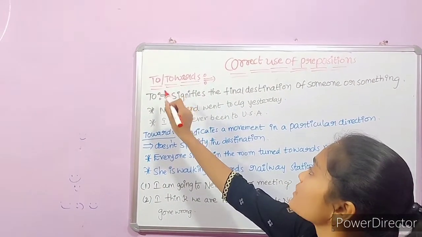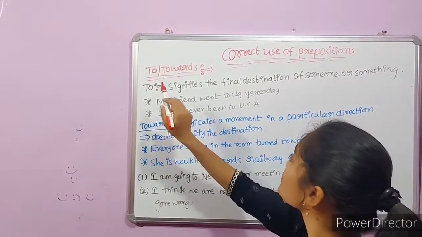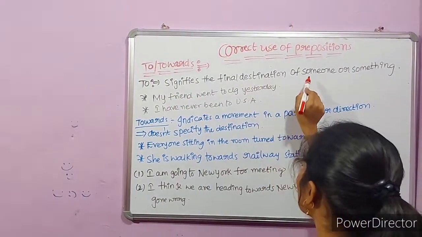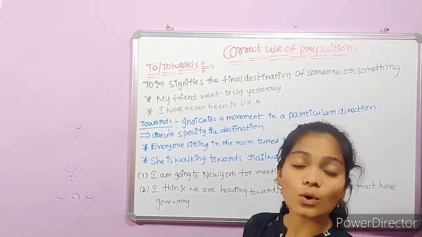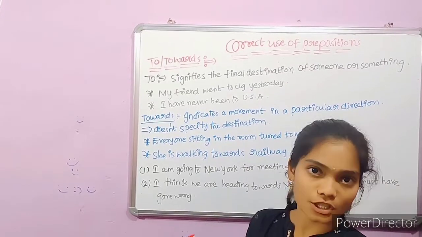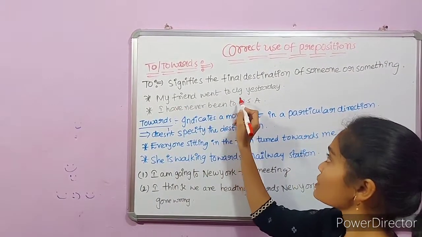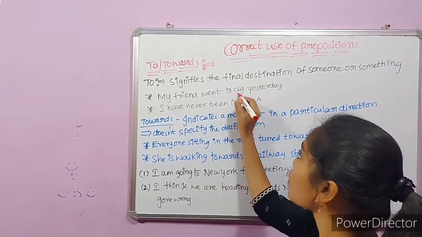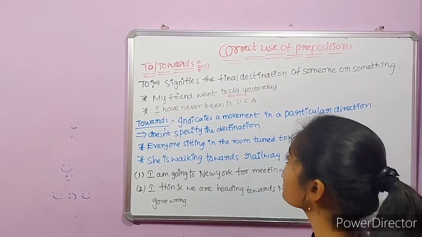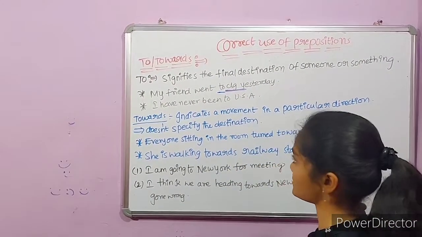Now the difference between the prepositions to and towards. To signifies the final destination of someone or something. The preposition to specifies the final destination of someone or something. For example, my friend went to college yesterday. Here, what is the final destination? College is the final destination, and to is the preposition used before this final destination.